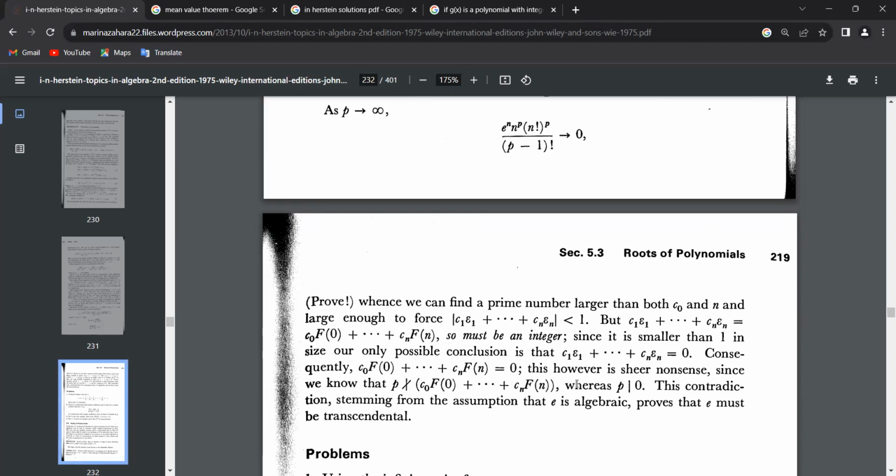No, wait, p does not divide 0. I'm sorry. P divides 0, and p does not divide this. So we're getting p divides 0 and p does not divide 0, which is a contradiction. And hence e must be transcendental.